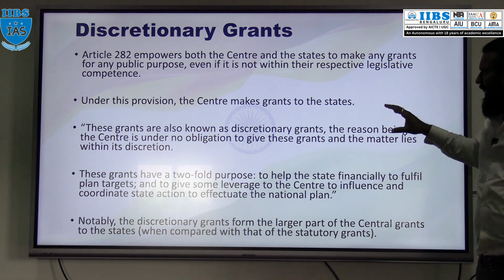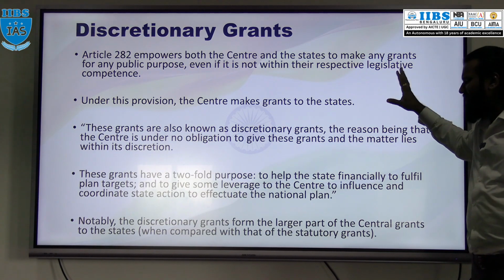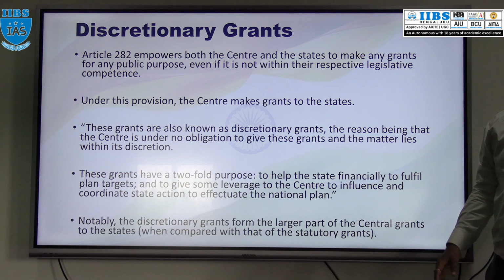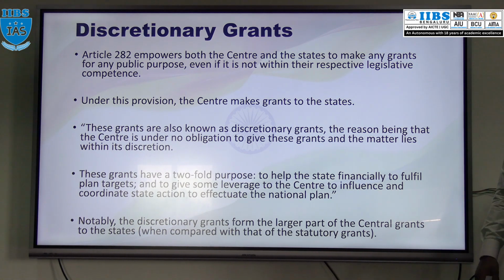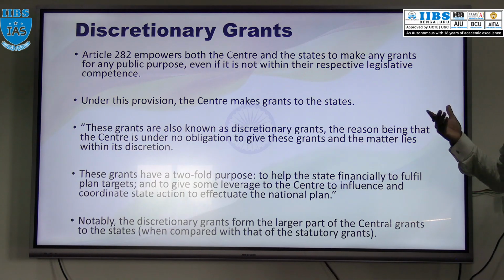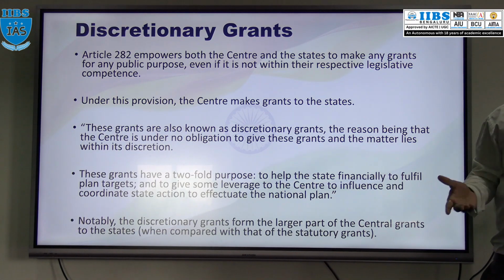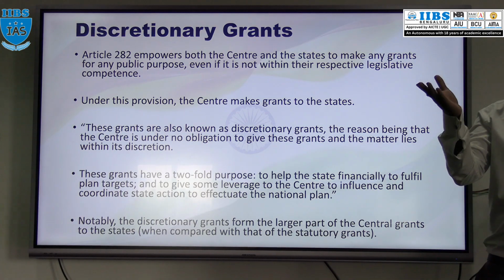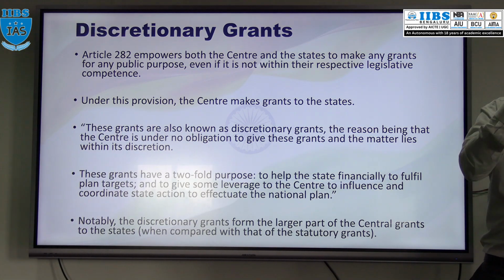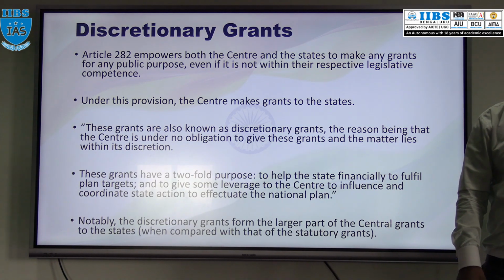Here if you observe, the central government has given more discretionary grants to the state governments compared to statutory grants. Discretionary, right? So whenever the central government and state government are of the same party, like in Uttar Pradesh, BJP at the centre and BJP in Uttar Pradesh, they can give. In Andhra Pradesh, an alliance is there, so they can give special grants. Andhra is getting grants from the central government, discretionary grants only.